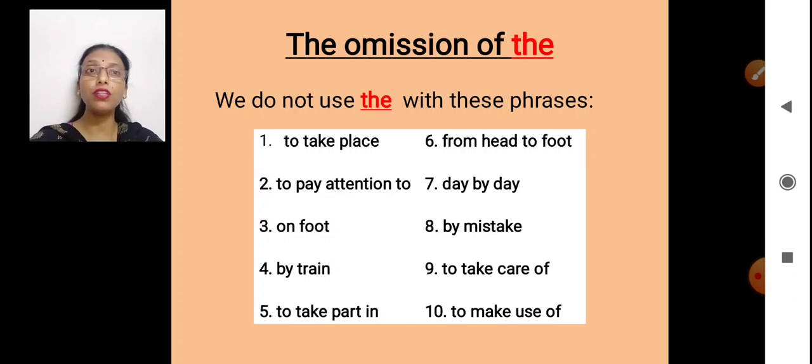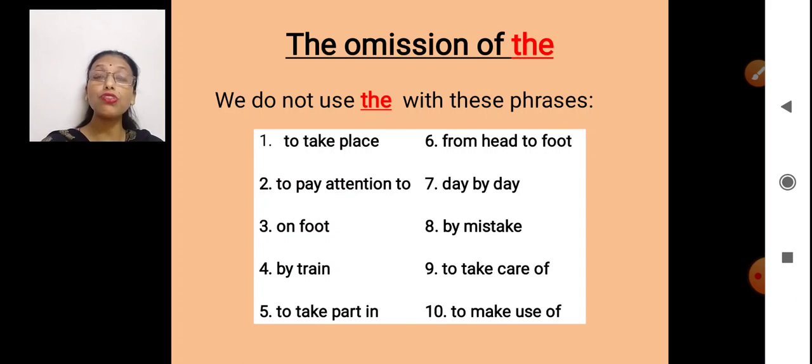If I say the day by the day, we are learning new things, does it sound correct to you? No. Day by day, we are learning new things. It happened by mistake. It happened by the mistake. Which is correct? First one. To take care of. It's good to take care of our parents.